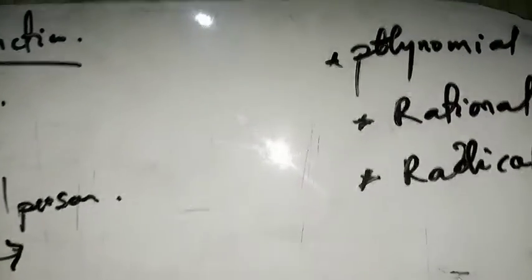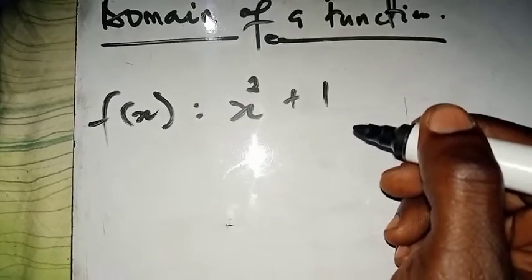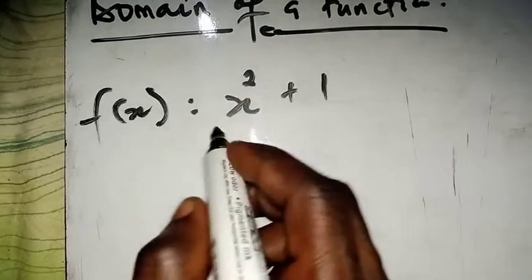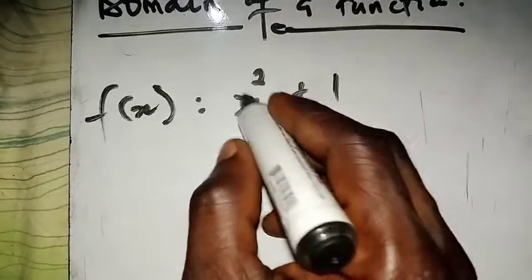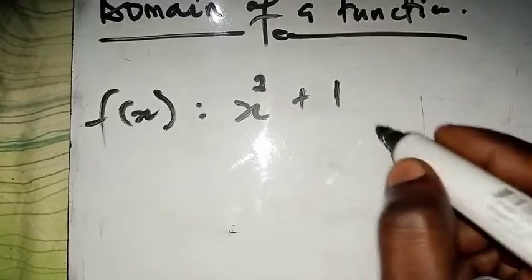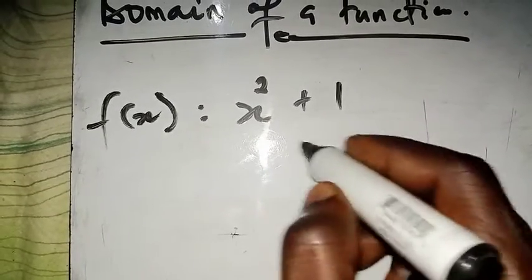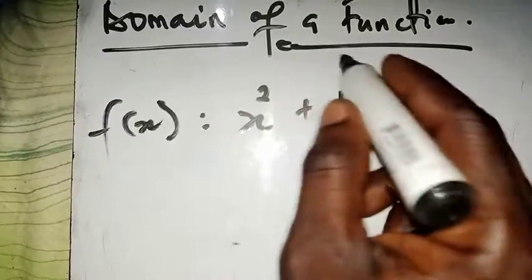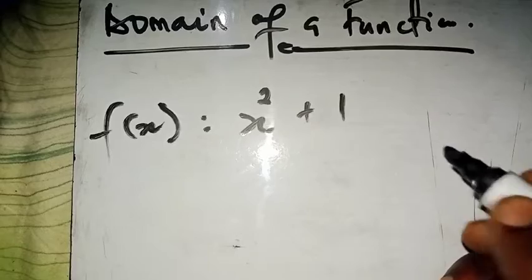Now the first one, as I said earlier on, is the polynomial function. What we call a polynomial function here is, this is a typical example. It is a very simple scenario of a polynomial function. This thing can be anything you can think of, anything that goes straight like this. What I mean by straight is not being divided by any number, and not being under any radical sign, and so on and so forth. This is just a straightforward answer.